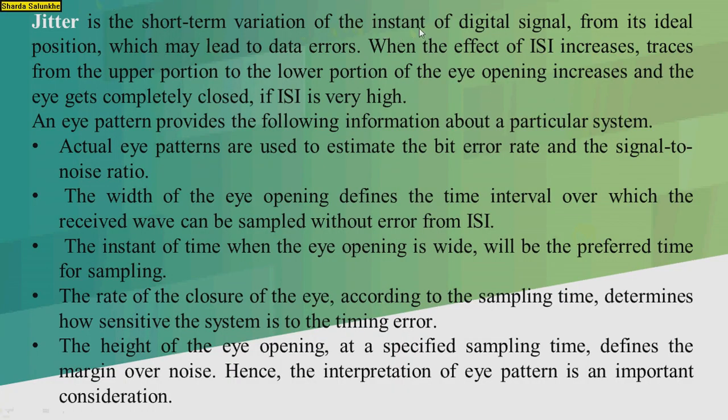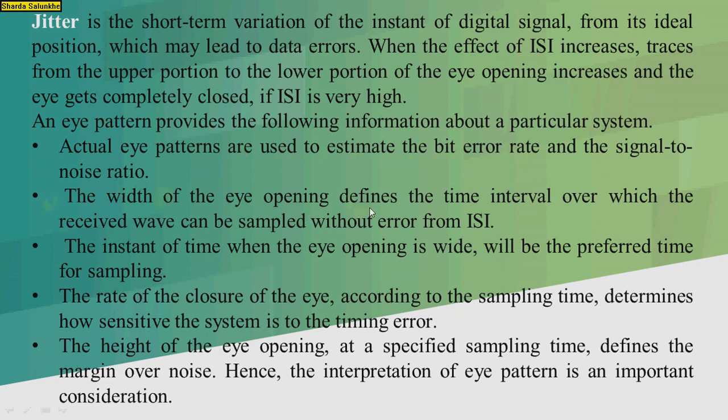Jitter is the short-term variation of the instant of the digital signal from its ideal position, which may lead to data errors. When the effect of intersymbol interference increases, the closure from the upper position to the lower position of the eye opening increases and the eye gets completely closed. If the eye gets completely closed, the intersymbol interference is very high, and if the eye opening is maximum, then the intersymbol interference is low. An eye pattern provides the following information about the particular system. The actual eye patterns are used to estimate the bit error rate and the signal to noise ratio.